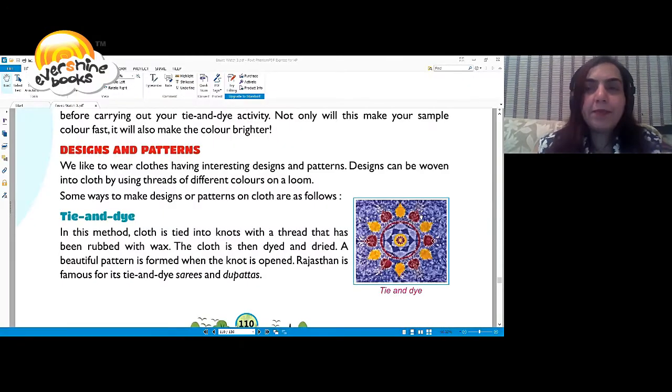Designs and patterns. I would like to show you this lovely design in your book, which is called tie and dye. You can see this picture here. We like to wear clothes having interesting designs and patterns. Designs can be woven into cloth by using threads of different colors on a loom. Some ways to make designs or patterns on cloth are as follows.